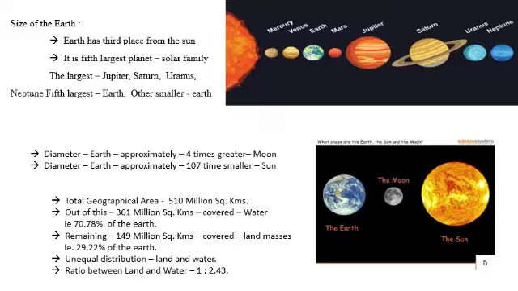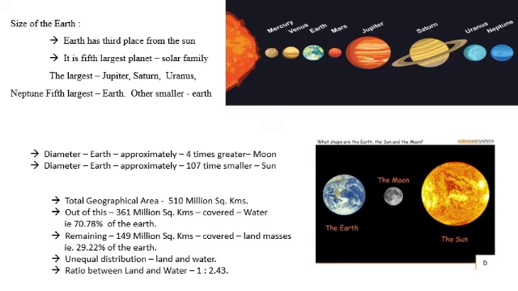When we compare the size of the earth in the solar family, the earth is the fifth largest planet among the 9 planets around the sun.